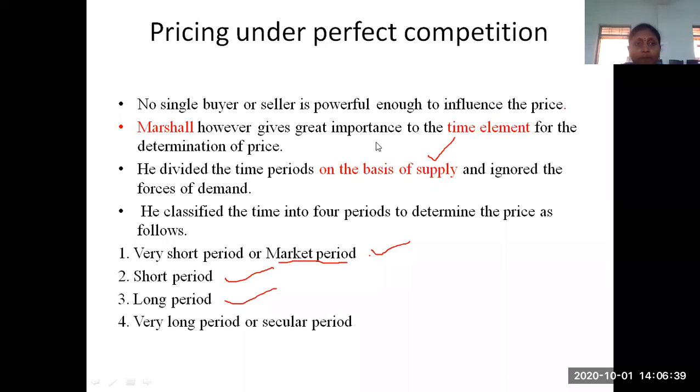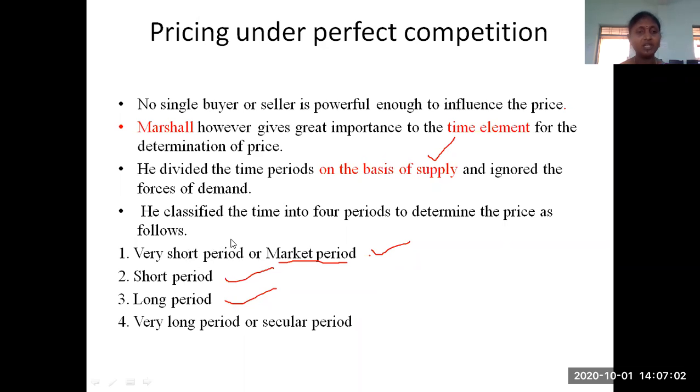That's why Marshall gave great importance to the time element. He considered the time element the most important element. He divided the time element into four classifications. We have discussed these classifications also. Remember these terms; they are very important.